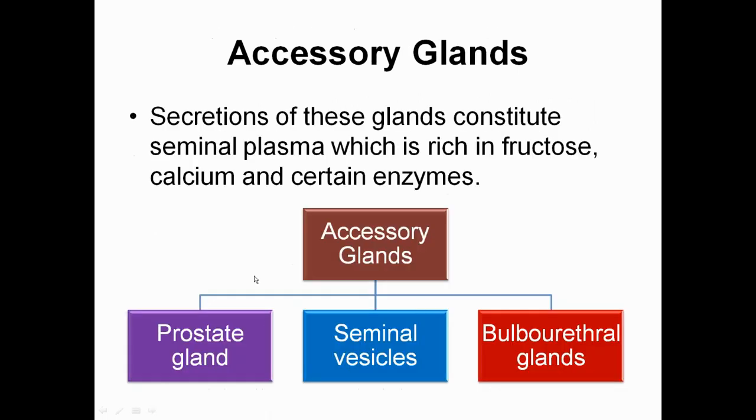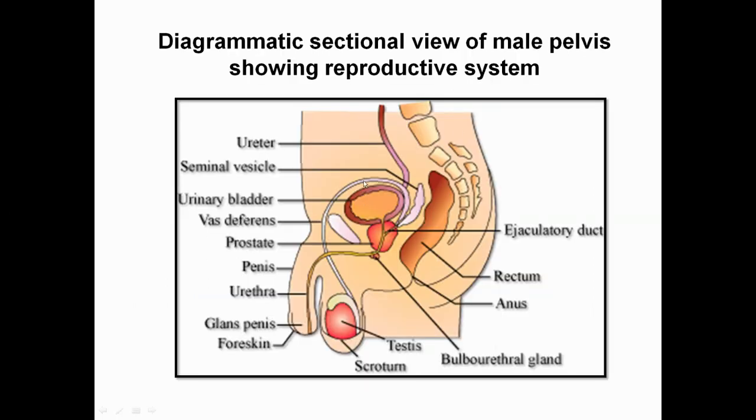Now, accessory glands. These are the prostate gland, seminal vesicle, and bulbourethral glands. They are going to produce seminal plasma, okay, which is rich in fructose, calcium, and certain enzymes. You have to understand the composition, that is fructose, calcium, and certain enzymes. Now, look at the sectional view through the male pelvis.